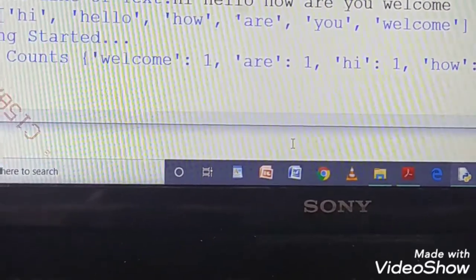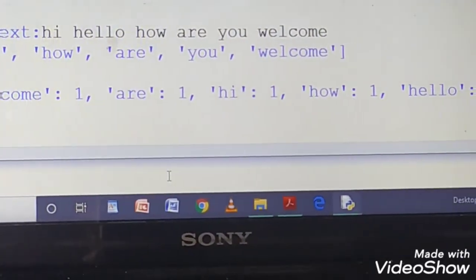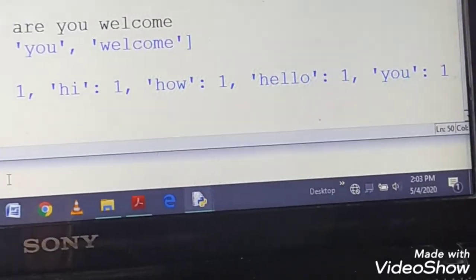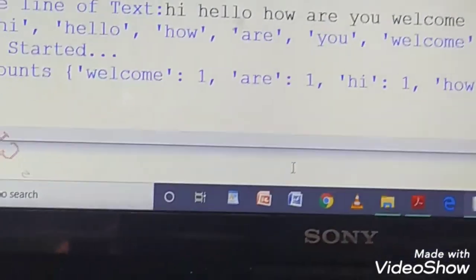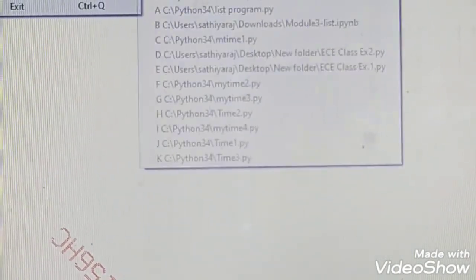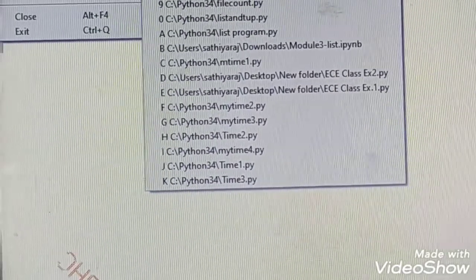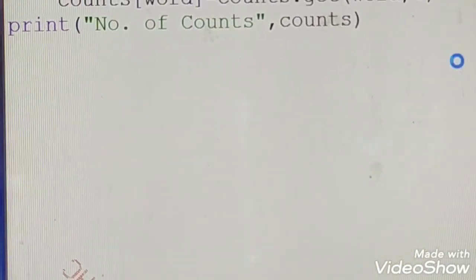If I run this, you can see welcome one time, are one time, hi one time, how one time, hello one time, you one time. This is how counting the number of occurrences works with a dictionary. So these are the example programs for dictionary and list.